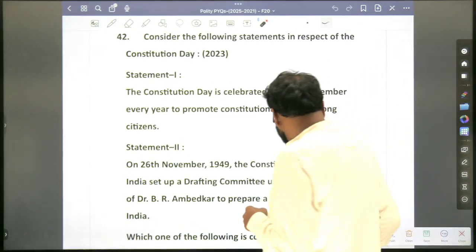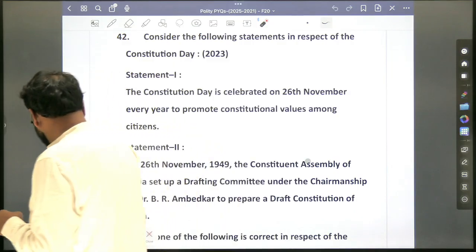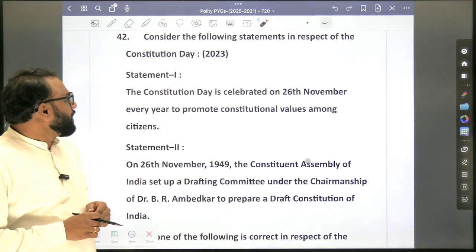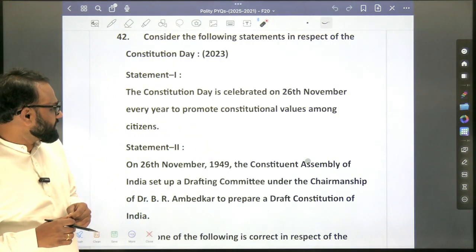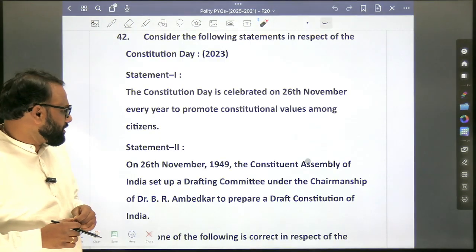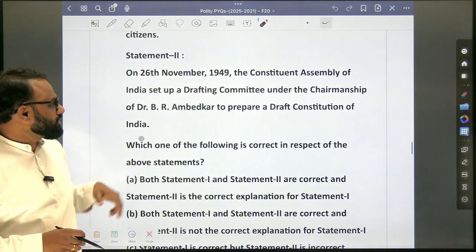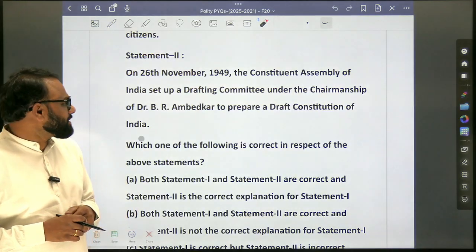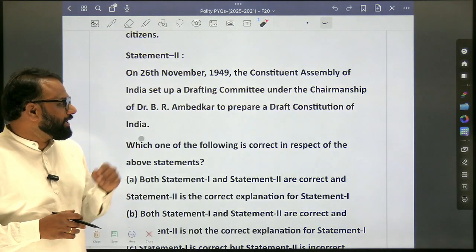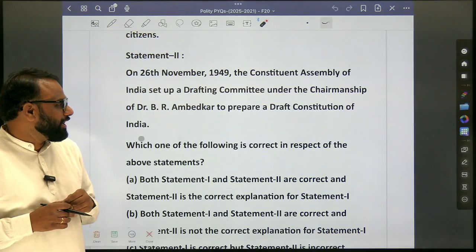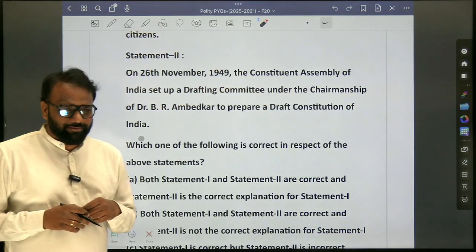Okay. So next, the Constitution Day is celebrated on 26th November every year to promote constitutional values among the citizens. Yes. On 26th November 1949, the Constituent Assembly of India set up a drafting committee under the chairmanship of Dr. B.R. Ambedkar to prepare a draft Constitution of India.